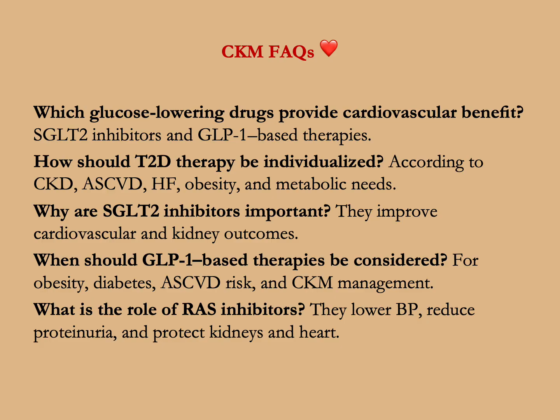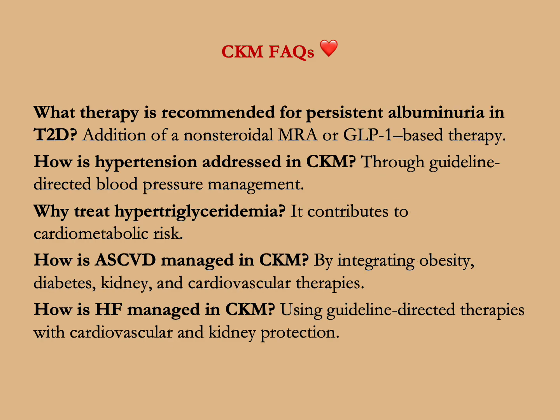What's the role of RAS inhibitors? They lower blood pressure, reduce proteinuria, and protect both the kidneys and the heart. What therapy is recommended for persistent albuminuria and type 2 diabetes? Addition of a non-steroidal MRA or a GLP-1 based therapy. How is hypertension addressed in CKM? Through guideline-directed blood pressure management. Why treat hypertriglyceridemia? Because it contributes to cardiometabolic risk.